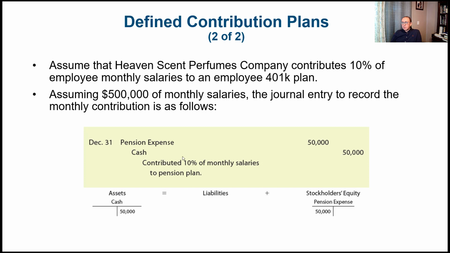We debit pension expense, which is an expense for the business, and we credit cash. Since pension expense is an expense, it goes on the debit side. They're paying the cash because it is being invested, so cash is on the credit side. I think it's a pretty straightforward journal entry. We have a brief note here that says it's 10% of the monthly salaries to the pension plan.